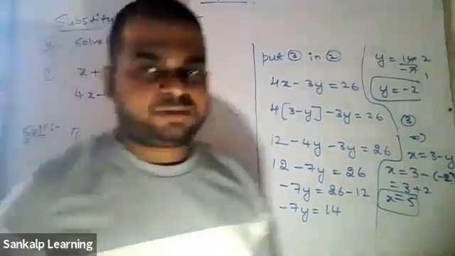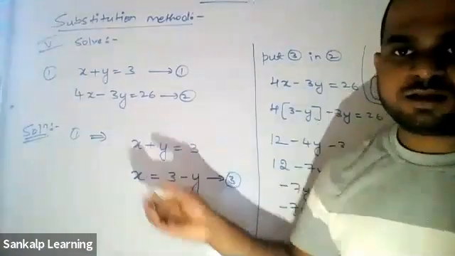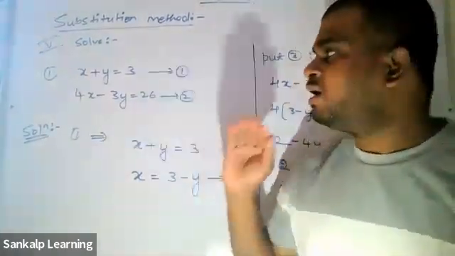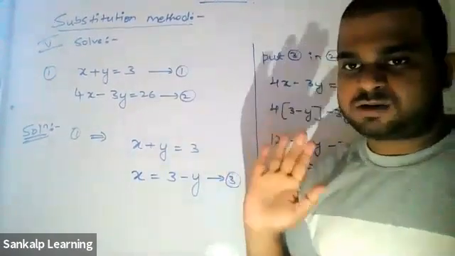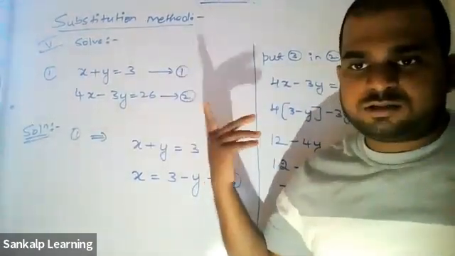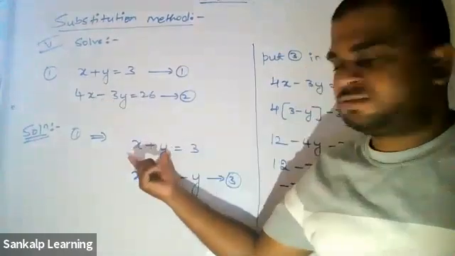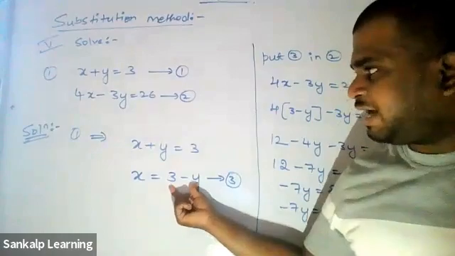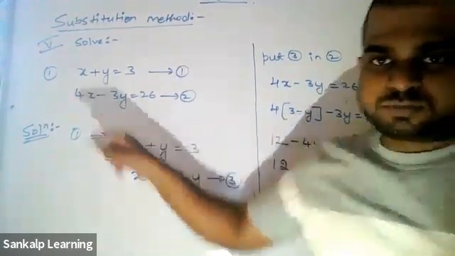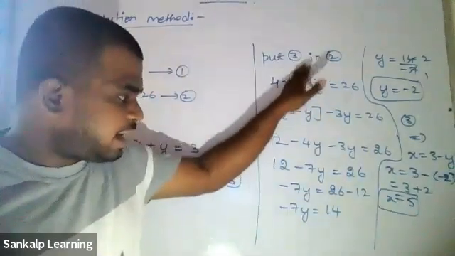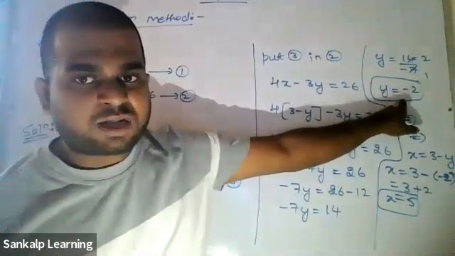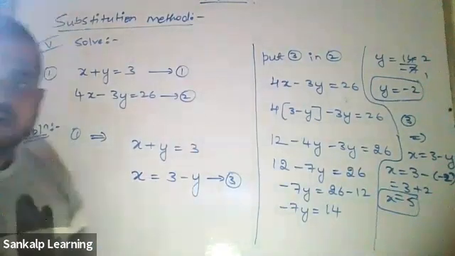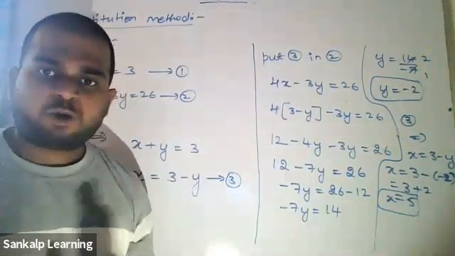Now, what is the first step? They would have given you two equations. Check whether a1, b1, c1, a2, b2, c2 are integers. If they are integers, very good. Take it as equation 1 and equation 2. Your wish. Choose anything. I'm choosing this, and in this equation, I'm solving for x. Whatever you get, put back in equation 2 and solve it. You'll get the value of y. Once you get the value of y, again put it back in equation 3 so that you'll get the value of x. Is that clear?